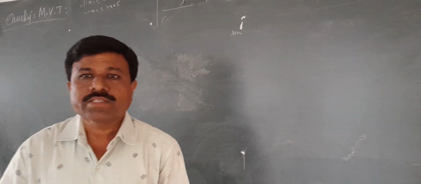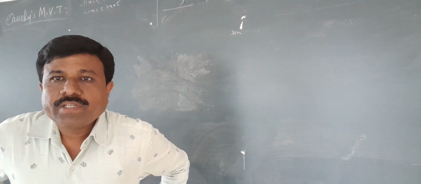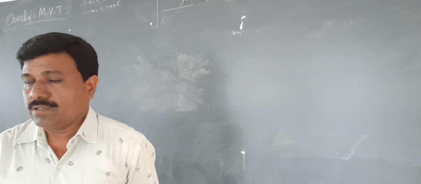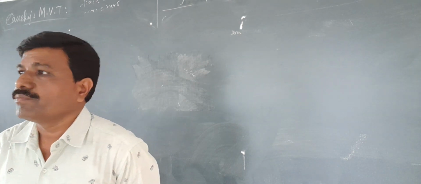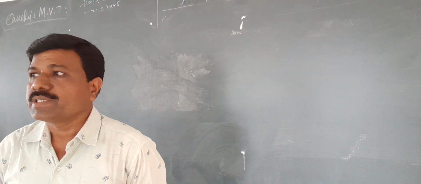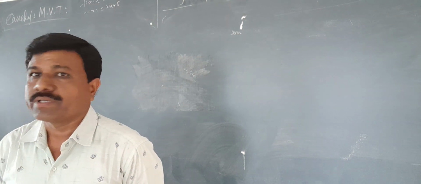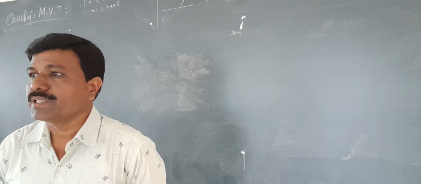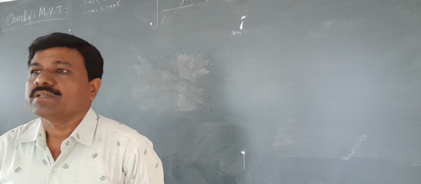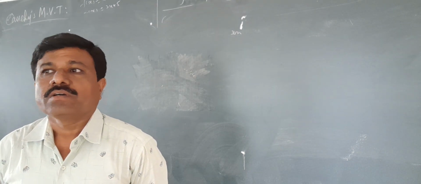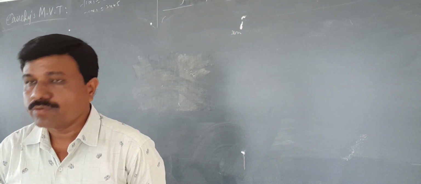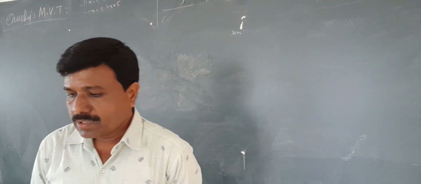Good afternoon. In the last lecture we saw the definition and the measures of dispersion, when to use them, and the types of dispersion, that is range, quartile deviation, mean deviation, standard deviation, and the relative measures of dispersion, that is coefficient of range, coefficient of variation, coefficient of quartile deviation, and coefficient of mean deviation.